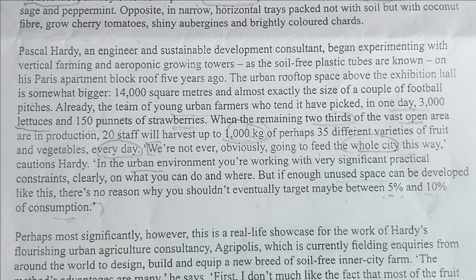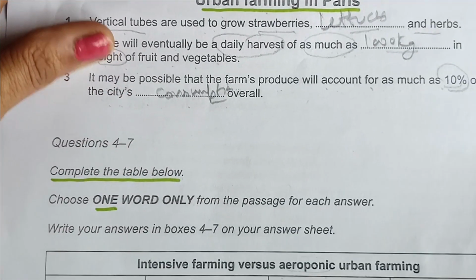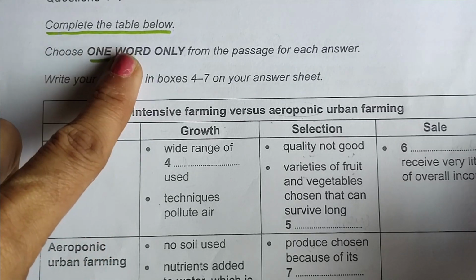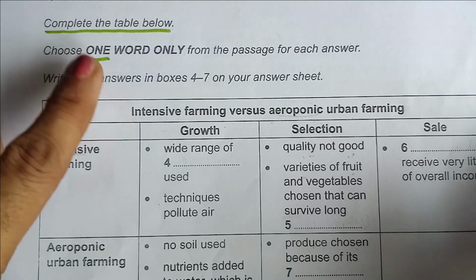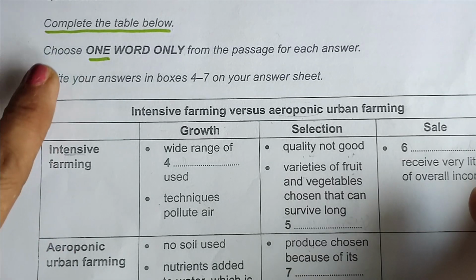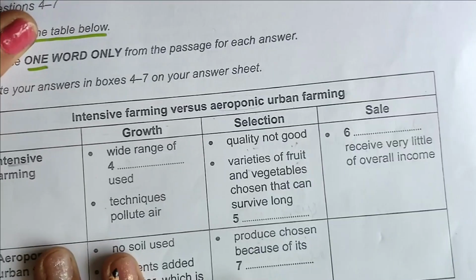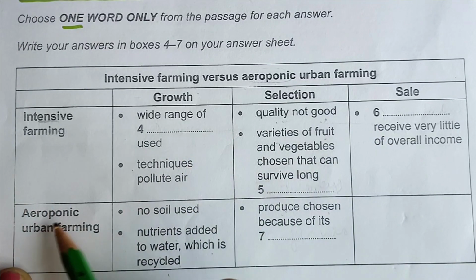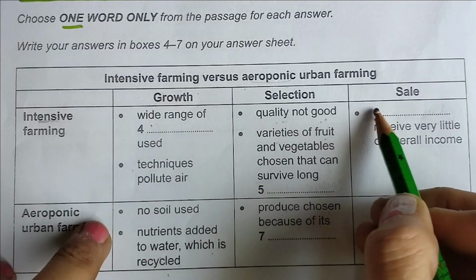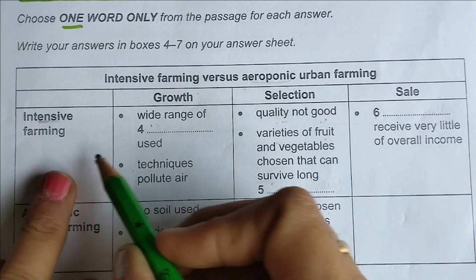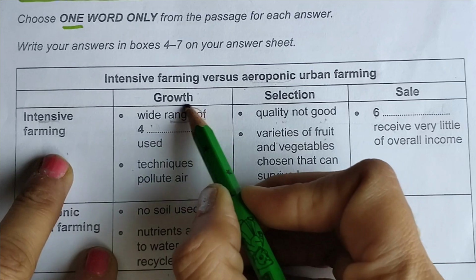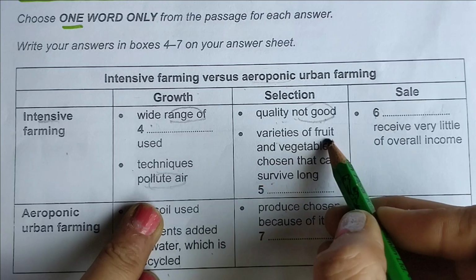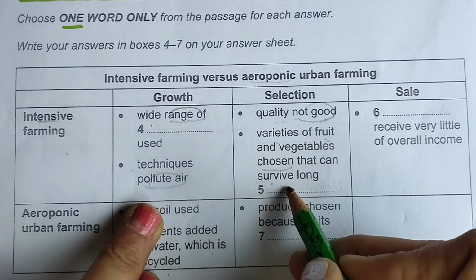Now coming to next type of question, we have complete the table, one word only. No condition is there, figure, number or word, only one word only, no numerical figures are there. So first you have to go to the table like this, like this, like this, then you come to this. So fourth is here, fifth is here, sixth is here. So intensive farming, wide range of, it is important, techniques pollute air, quality not good, varieties of foods and vegetables chosen that can survive long.